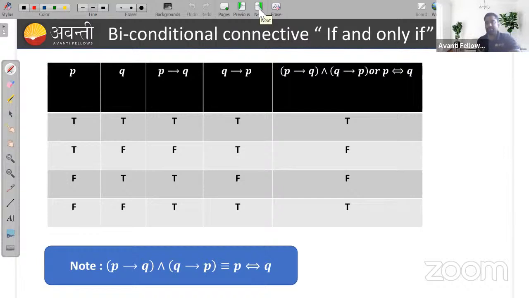Okay, the truth table is saying, remember, either both the statements will be true or both the statements will be false.